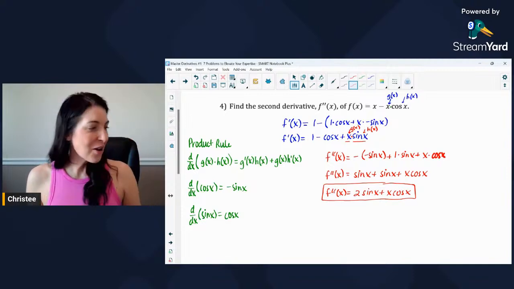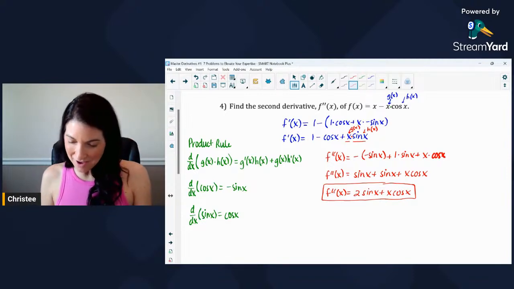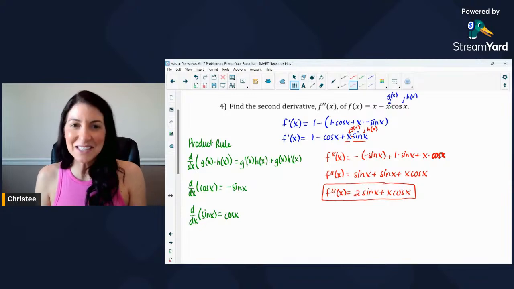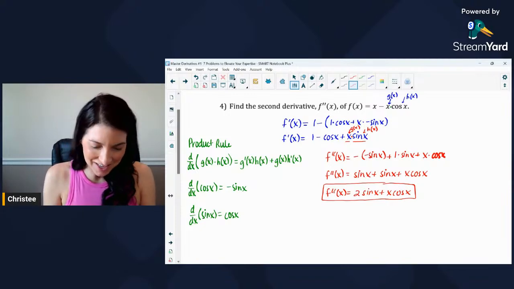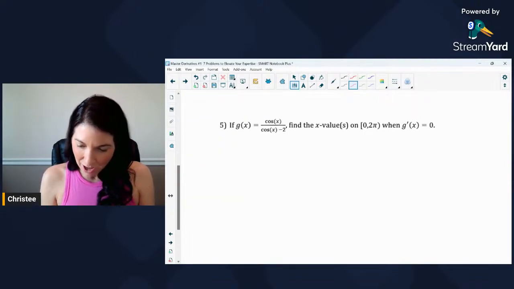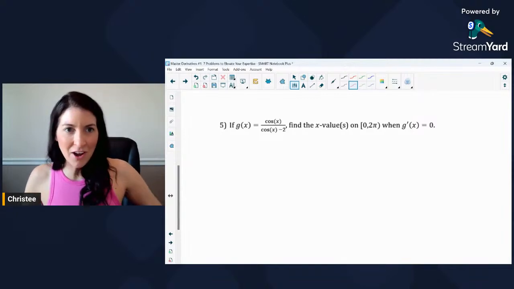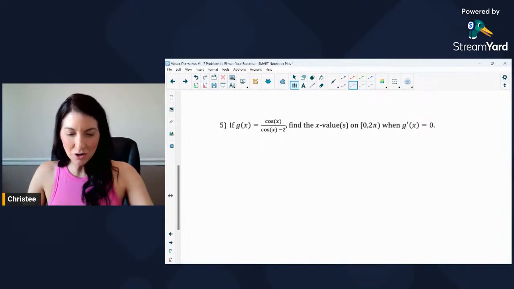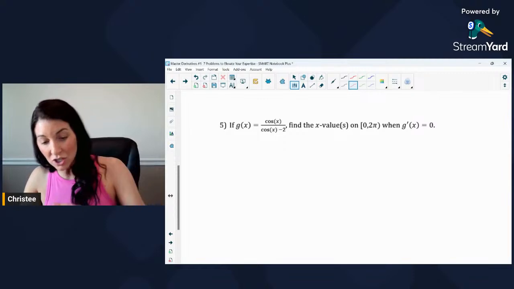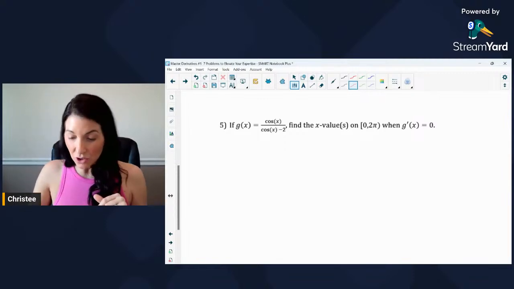All right. So we just did the second derivative of this one. And there it is with some good rules there on the left. Okay, what do we got here? Problem number 5. Here we go. If g of x is cosine x over cosine x minus 2, find the x values